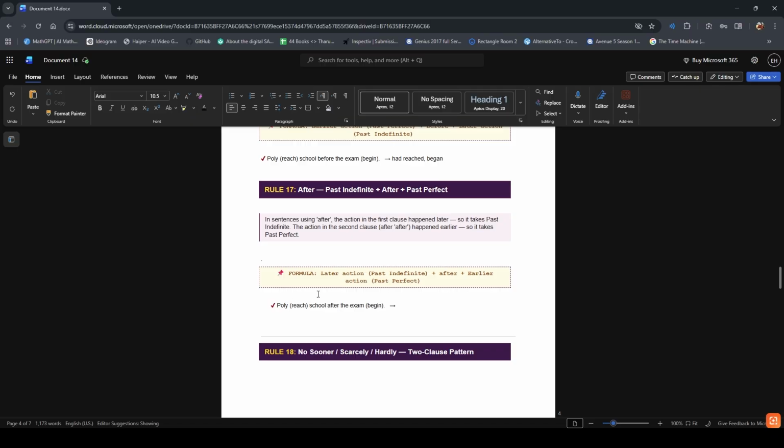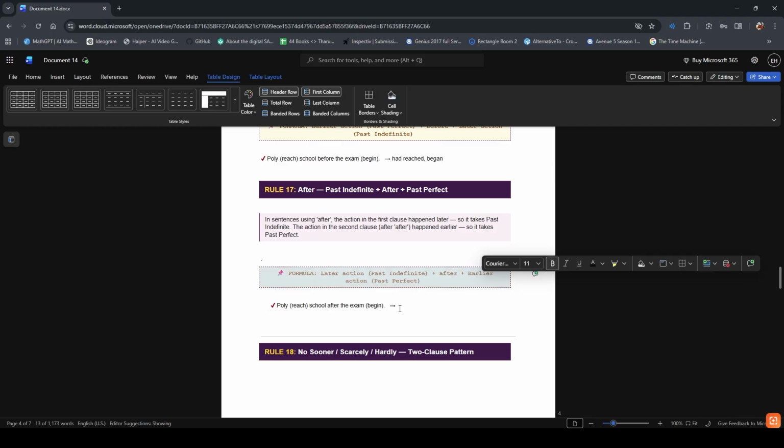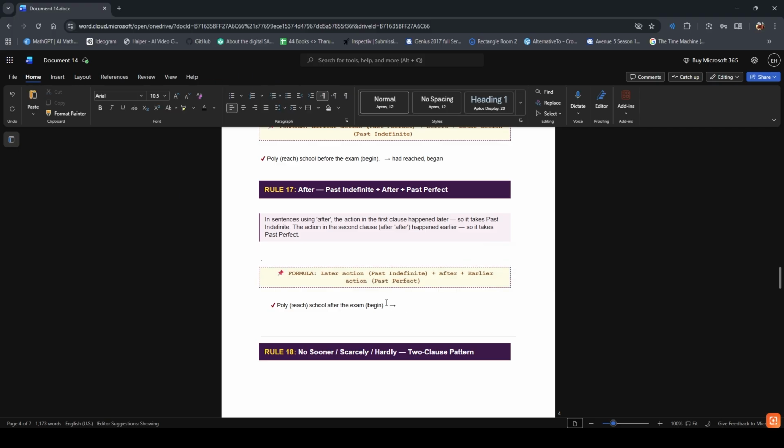According to the formula, the earlier action becomes past perfect and the later action becomes past indefinite. The answers will be: Polly reached, past indefinite, after the exam had begun, past perfect.